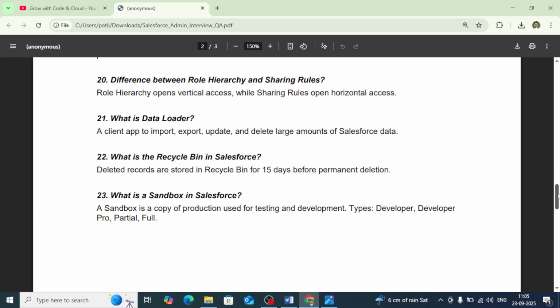And the next question, what is the recycle bin in Salesforce? Whenever you delete data from a Salesforce org, it is not deleted immediately but moved to the recycle bin, and it will be there for 15 days. Within 15 days you can restore the deleted records. After 15 days the record will be deleted permanently.